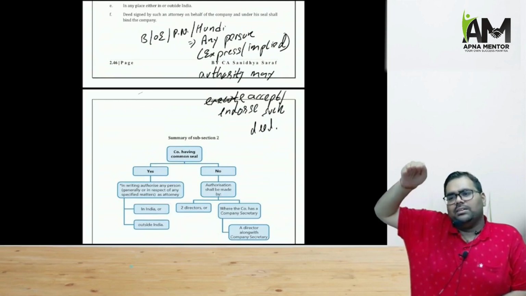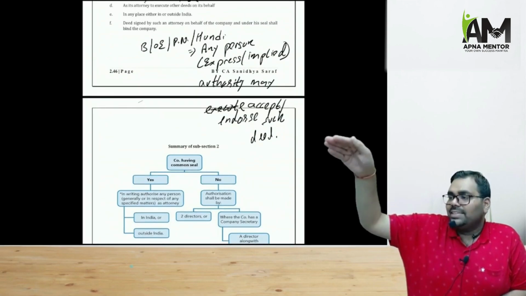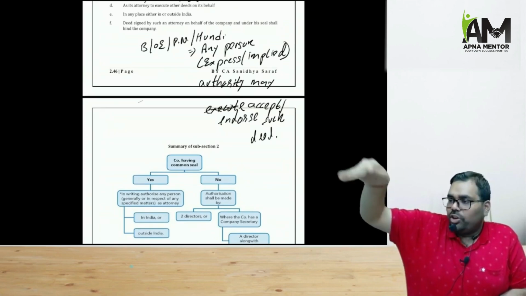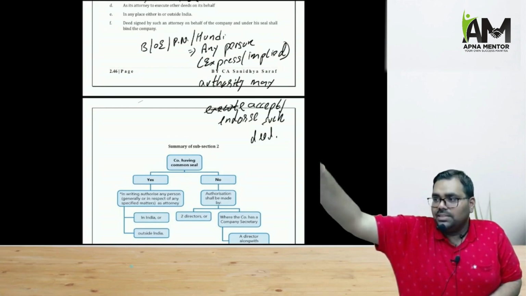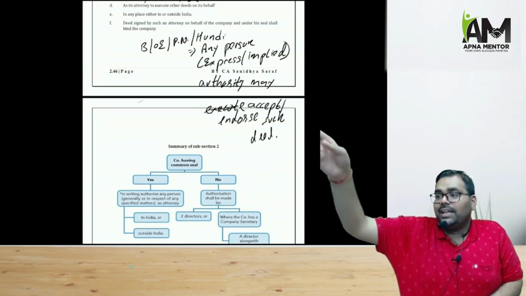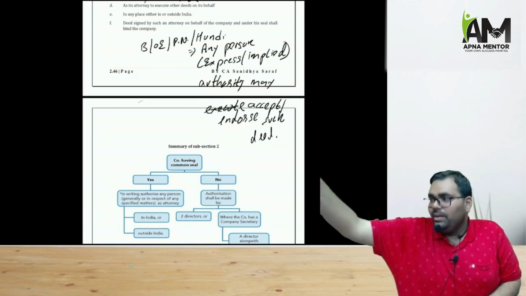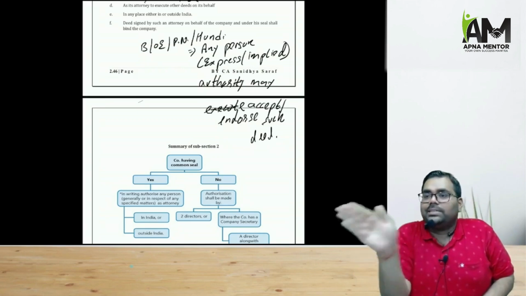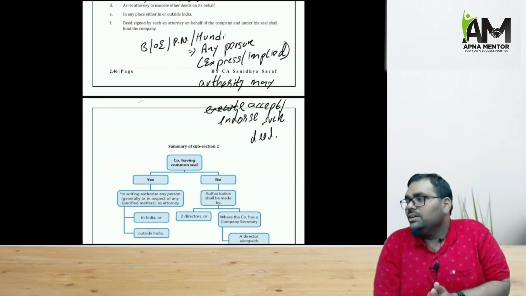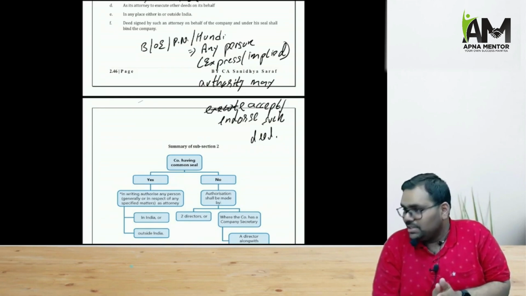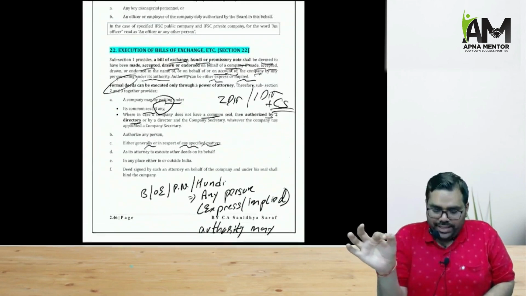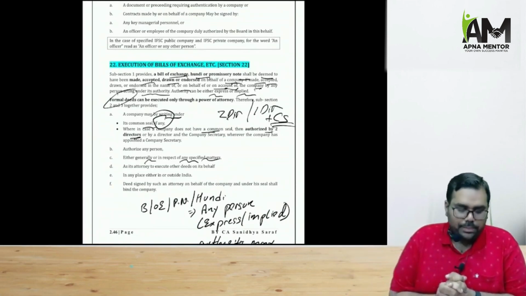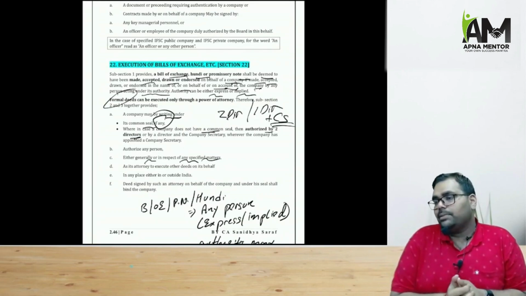Then we have section number 7, that is incorporation, 8 that is section 8 company, 9 that is effect of registration, 10 that is binding effect of MOA, AOA, 10A commencement of business, 12 that is registered office, then we have section number 16, rectification of name, 18 when the existing companies are converted, we need to inform the ROC, 19 subsidiary company should not hold shares in the holding company, then 20 we have is service of notice, 21 is authentication, and 22 is execution of bills of exchange, execution of deeds by the company. So this is what we have to remember in this particular chapter, that is chapter number 2, incorporation.